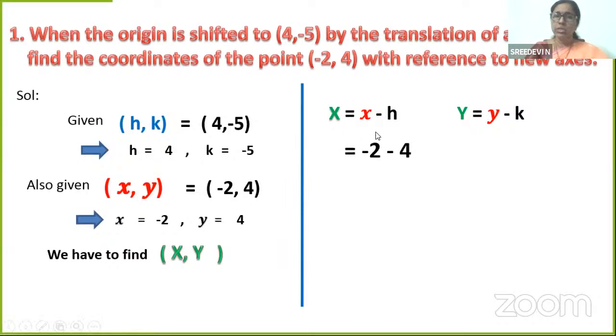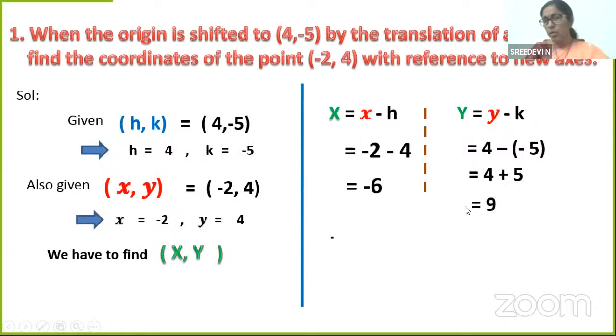Small x is minus 2. My h is 4. Minus 2 minus 4 is minus 6. Simple. y is 4, and minus of minus 5 is plus 5. 4 plus 5 is 9. What are the new coordinates then? Capital (X, Y) is equal to (minus 6, 9).